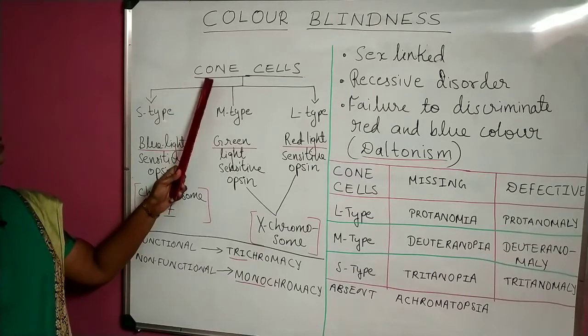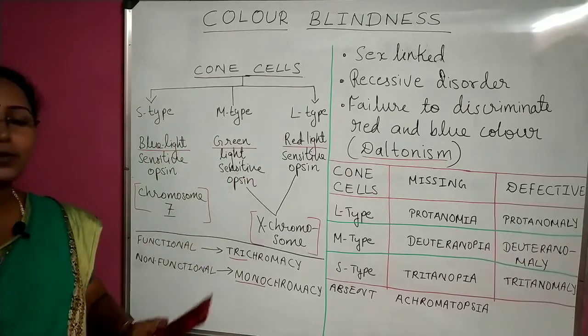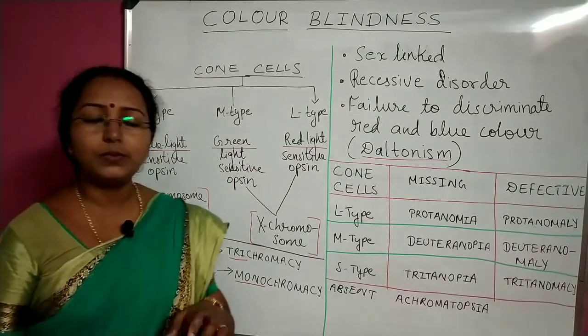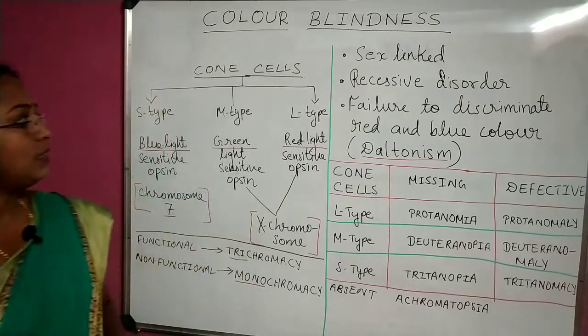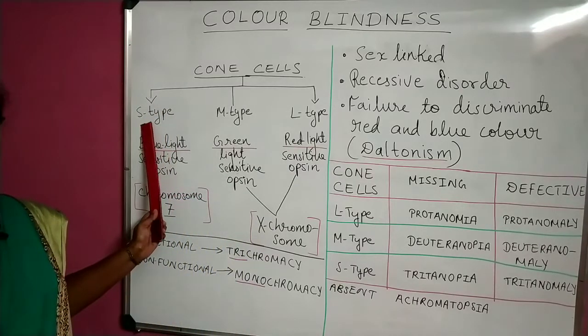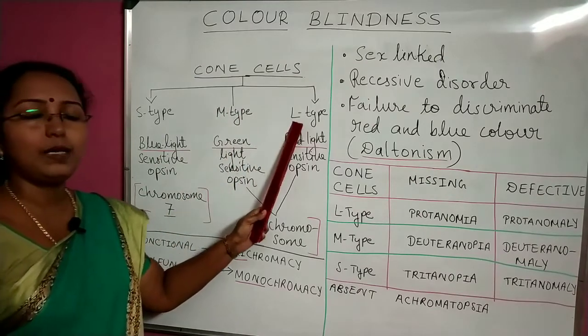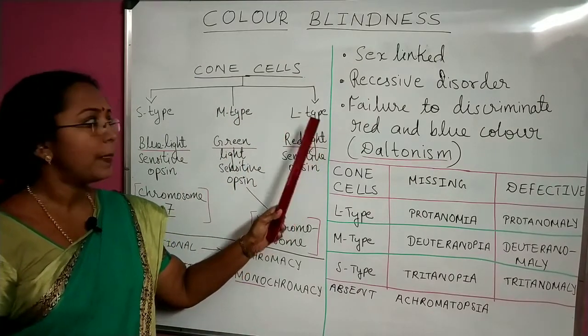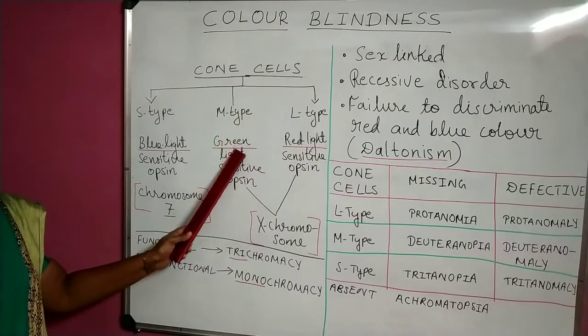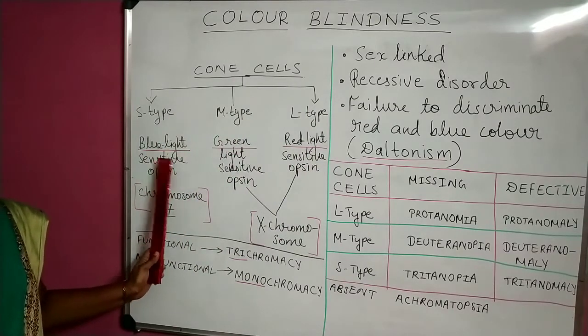So cone cells are of three types depending upon the wavelength they can perceive: short or S-type, medium or M-type, and long or L-type. Long wavelength for red, medium for green and short for blue light.